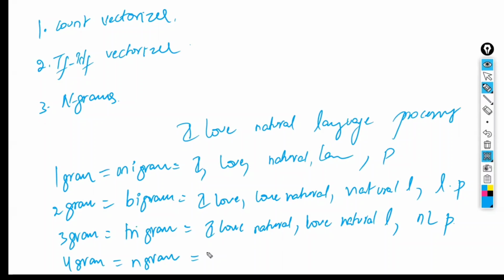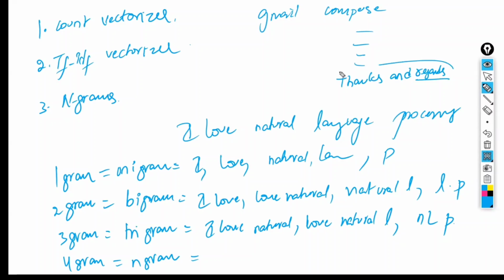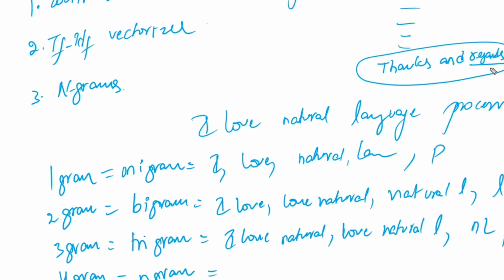Sir, where are we going to use this? For example, take Gmail. Inside Gmail, you have compose, and you write some mail. In that mail, you write thanks, and automatically it shows you the next word, regards. It prints regards automatically. Why does it show this? Because these words got repeated together multiple times. It is applied based on the concept of trigrams.